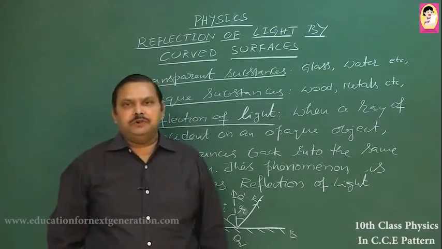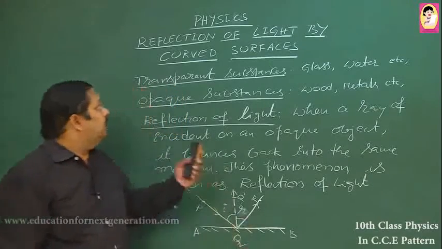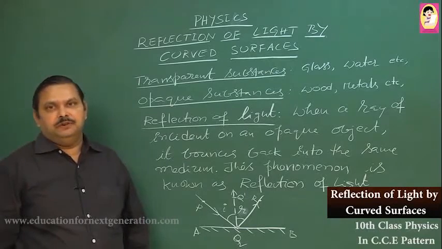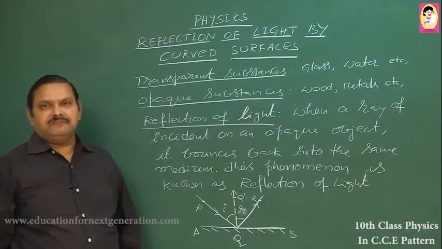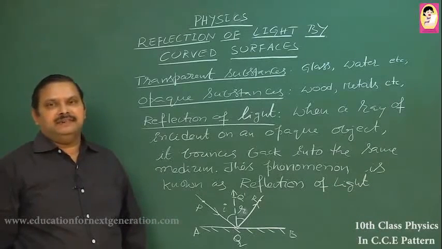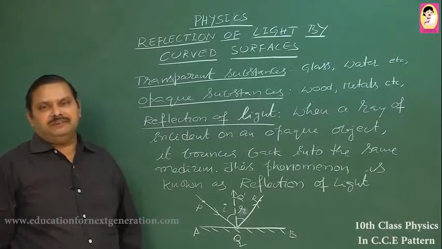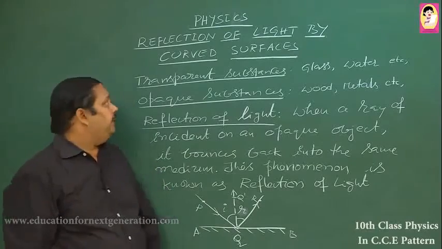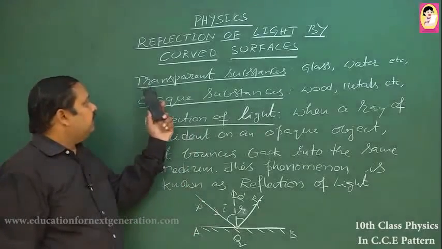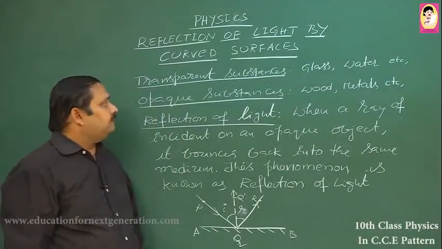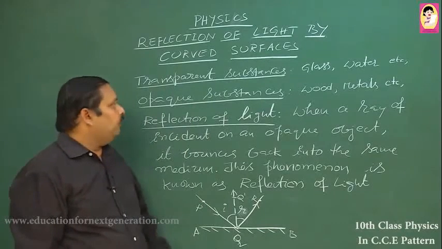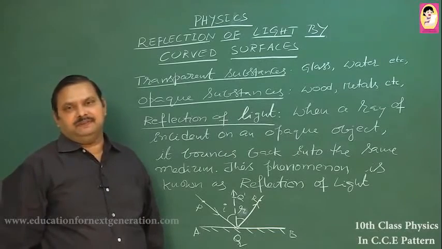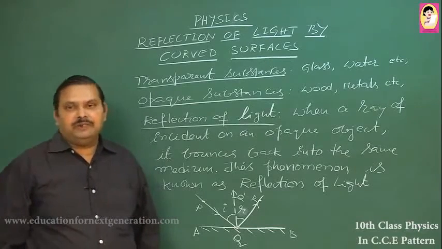Today we are going to discuss reflection of light by curved surfaces. To understand this chapter, first we need to recollect the important and basic concepts of reflection of light. Let us go ahead. First, we need to recollect what transparent substances are and what opaque substances are. Transparent substances are those which allow the light rays to pass through them.